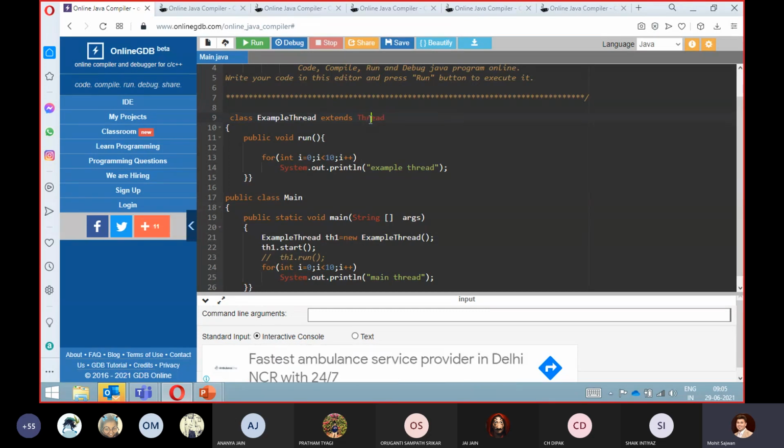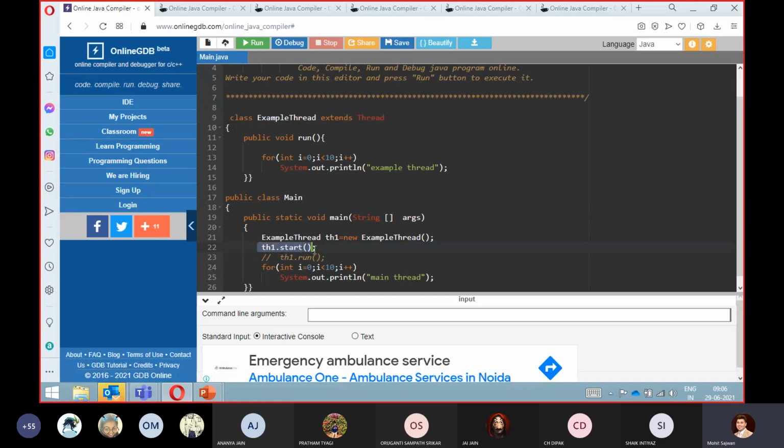If you see the code, you will find thousands of lines of code for this start method. Every time we cannot write this method on our own, so we always directly write th1, the reference variable, or you can call it the object, dot start.